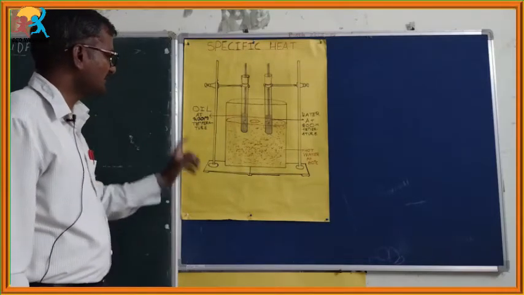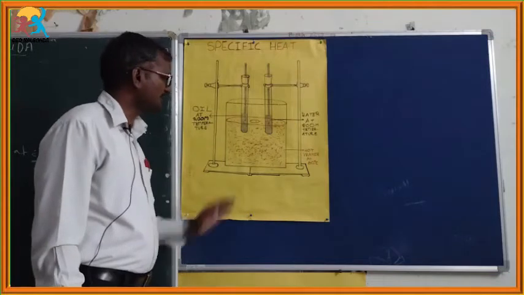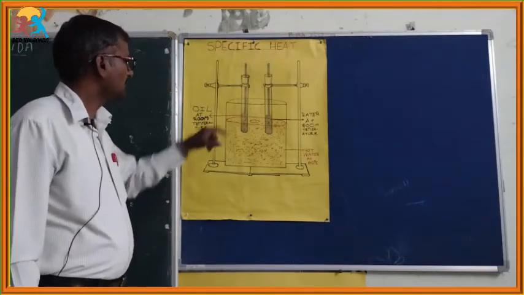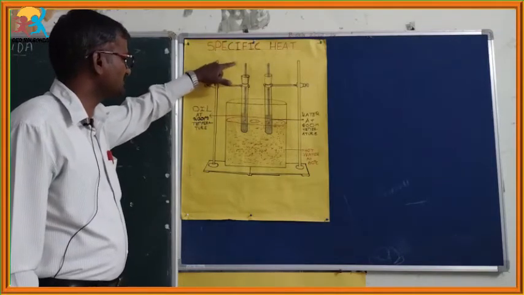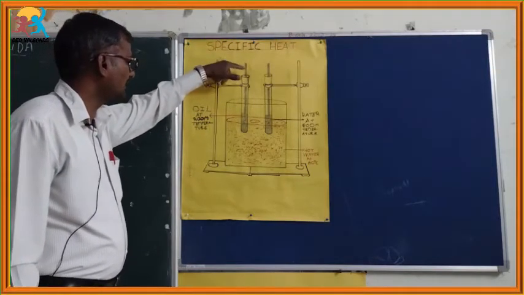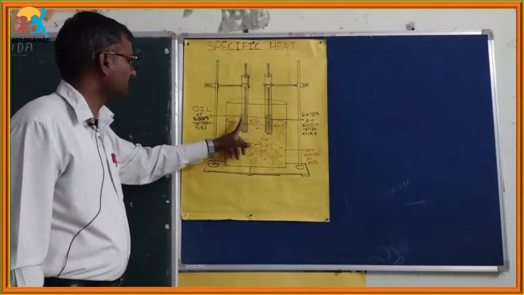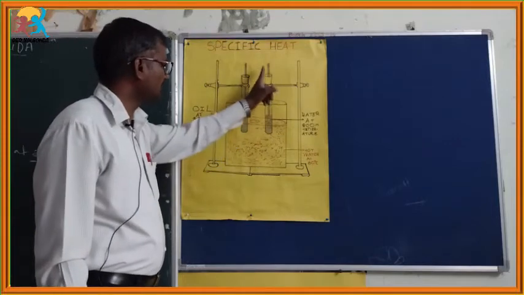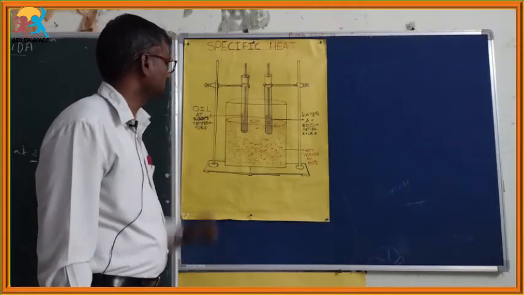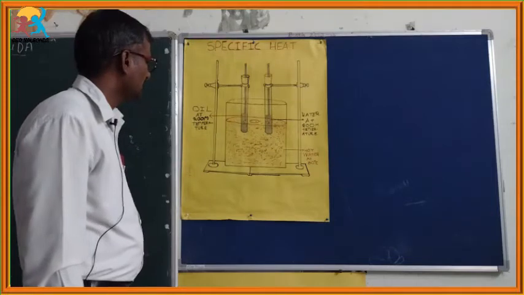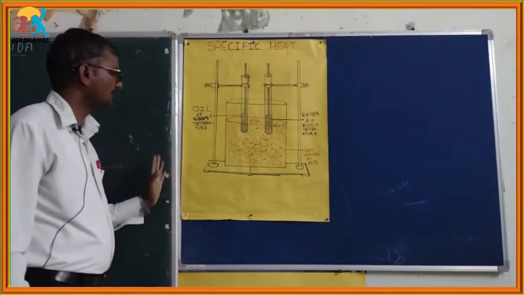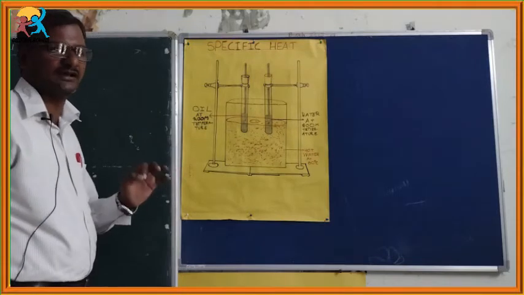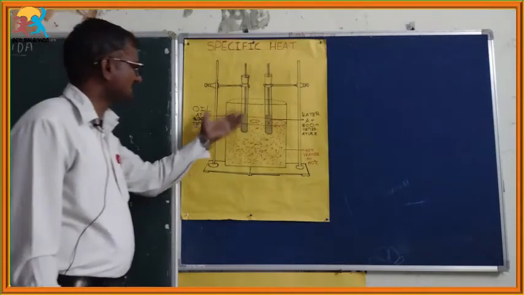Now our observation can start. As time passes, we are able to observe the rise in temperature in the oil test tube. The thermometer reading is more than that of the thermometer placed inside the water. What is the reason behind that? The reason is the nature of substance. Nature of substance plays the role in the rise in temperature.